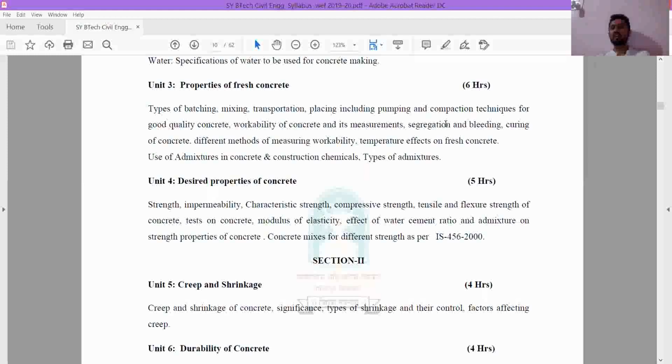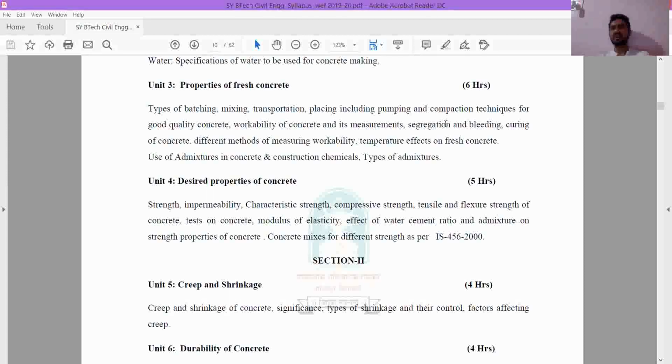Then we have compaction of concrete. When you put the concrete into its final position, you have to compact it. If you don't compact, you will have air voids in the concrete. That's why you have to compact the concrete. That comes under the compaction techniques.